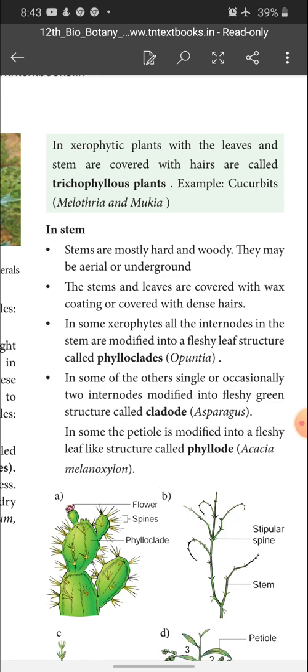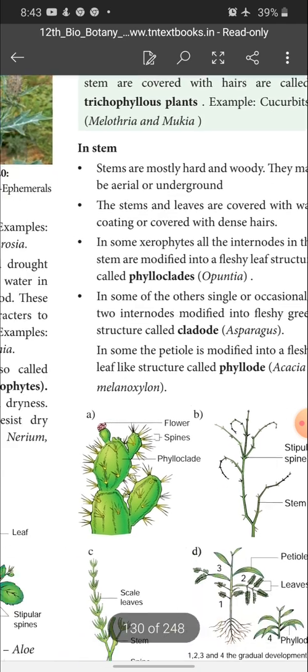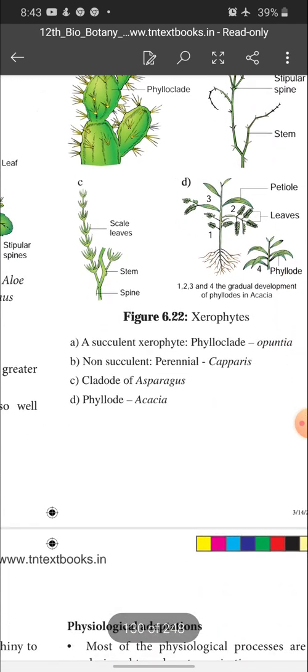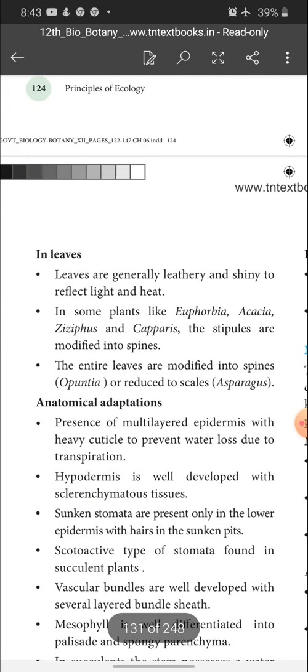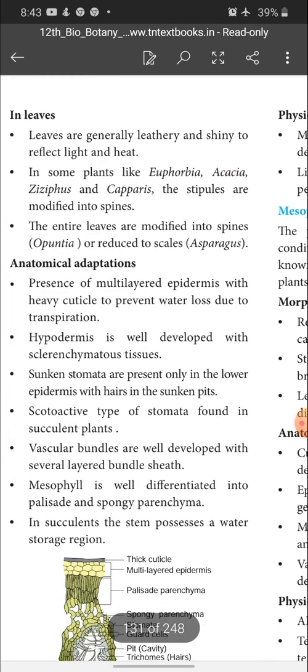Example: Acacia melanoxylon. Here you have a 2 mark question, children: phylloclades, cladodes, phyllodes with examples. Mark it. Refer to the given diagram of phylloclade.